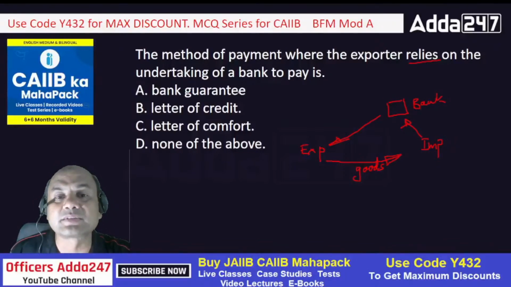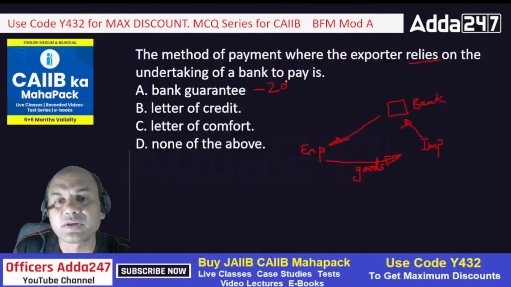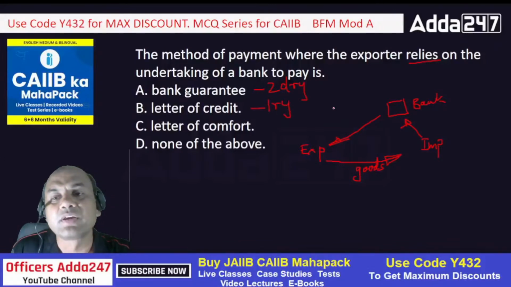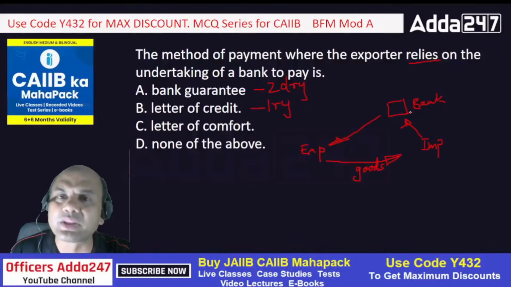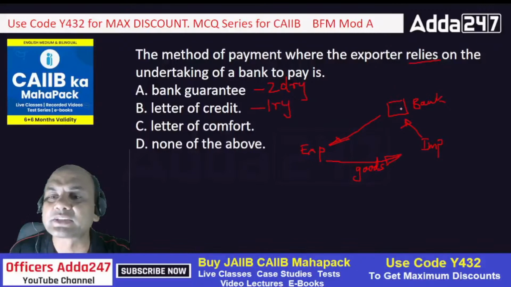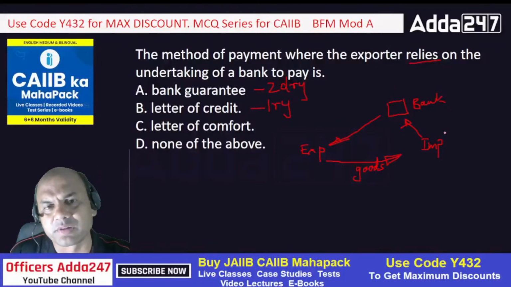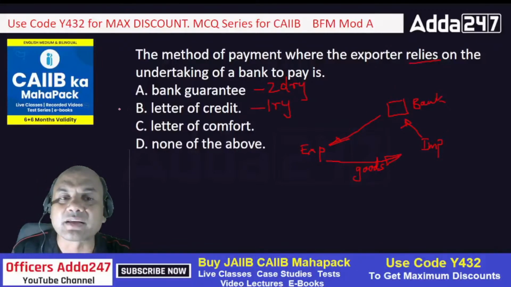So a bank guarantee is a secondary method of payment. LC is a primary method of payment. Primary means the exporter will receive the payment from the bank only, not from the importer at all. So this is the right answer.